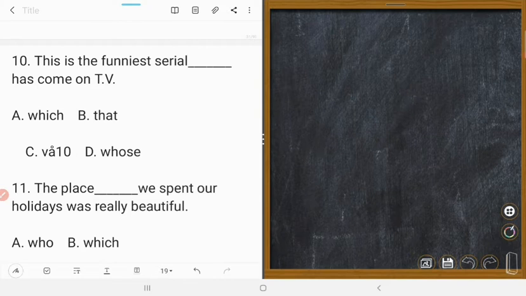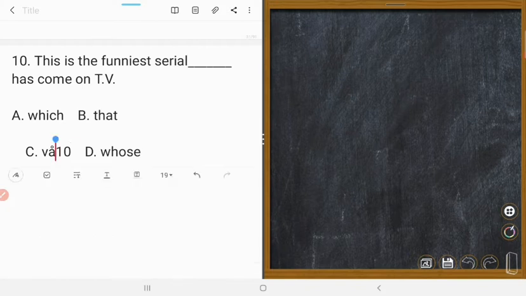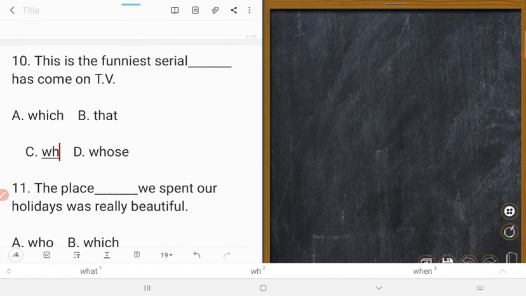Number 10. Which? That? Who? Yes. Number 10 is B. Number 10 is B. Correct?